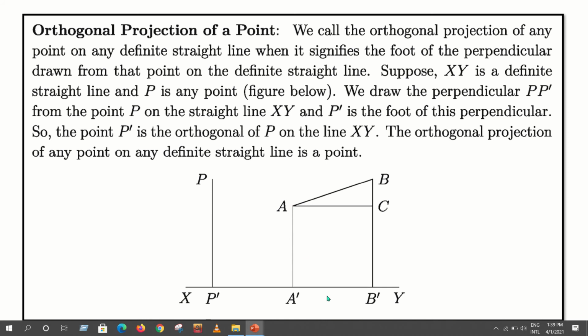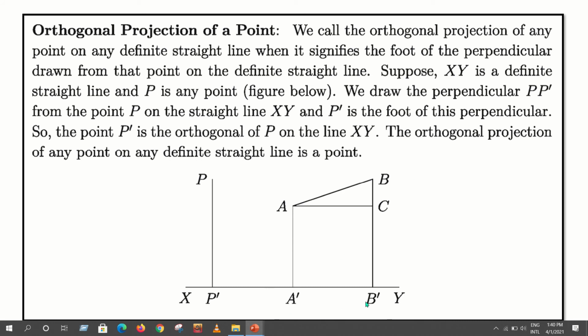so this is an orthogonal projection. Clear? But if the line AB is parallel to XY, then the orthogonal projection A'B' and AB are the same.